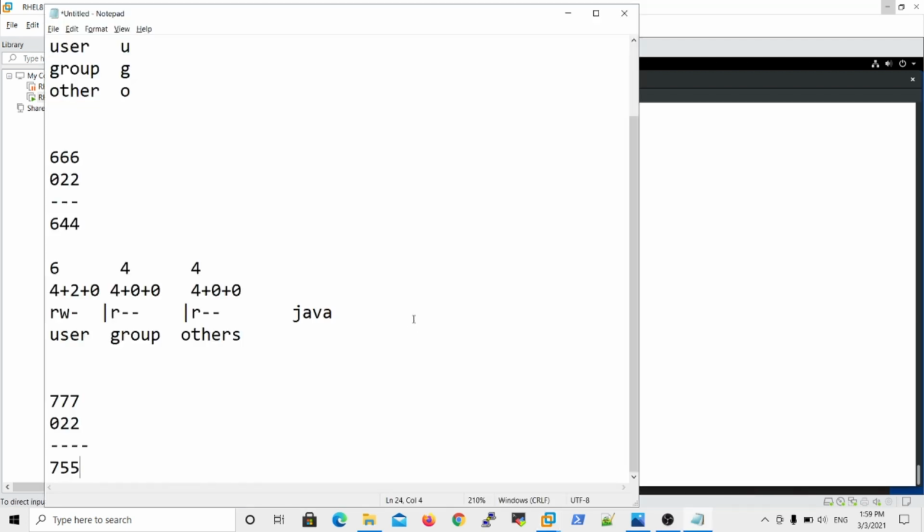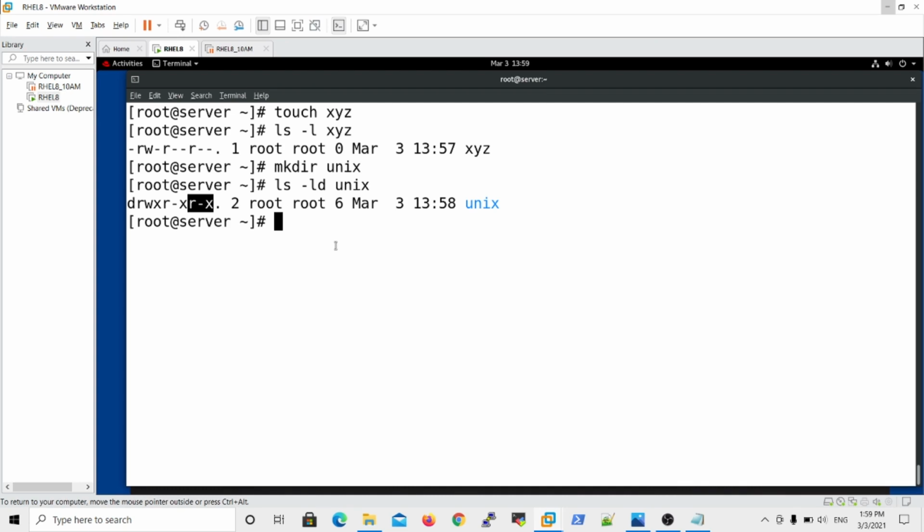So the default directory permissions are 755. If you create any new file in Linux or Unix as super user, by default your file permissions are 644, but your default directory permissions are 755. But how do you get 644 for a file and 755 for a directory? Based on the umask value. So the umask value defines the default file permissions.